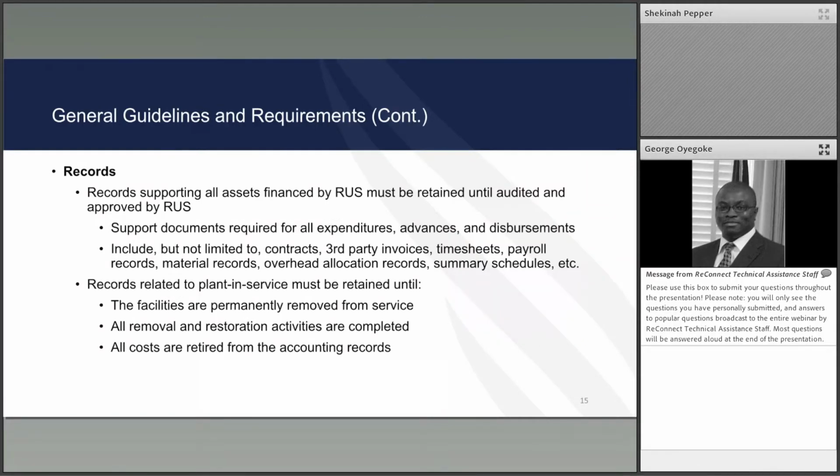Records. All records must be maintained by the awardee and retained until they are audited and approved by RUS. So these records will be required for all expenditures, and that includes grant, match, loans, and non-loan funds that are required for the Reconnect project. It will include, but is not limited to, contracts, third-party invoices, timesheets, payroll records, material records, overhead cost allocation records, summary schedules.